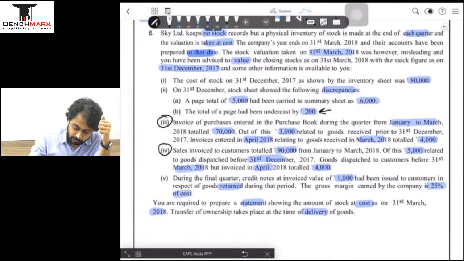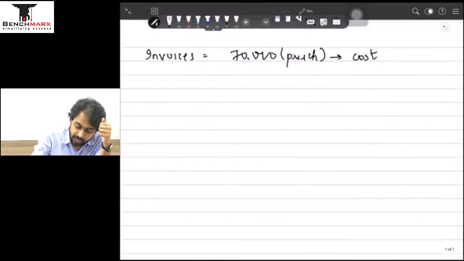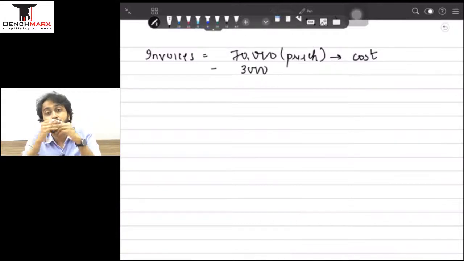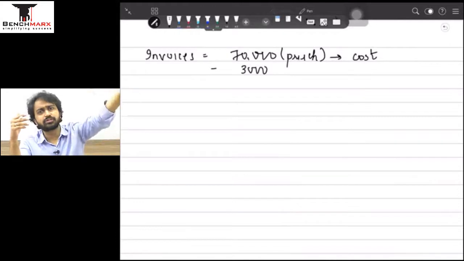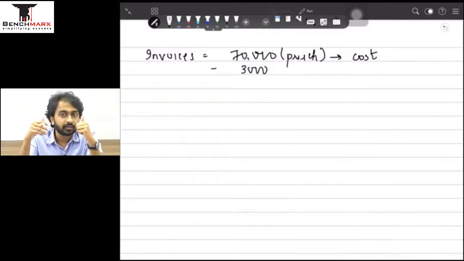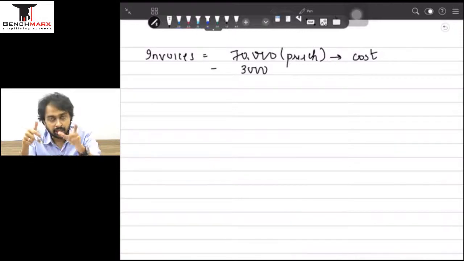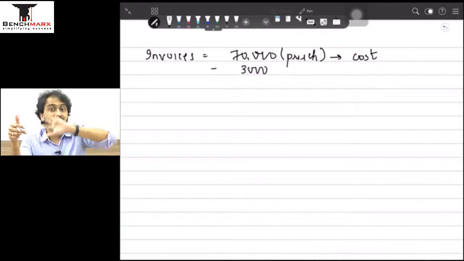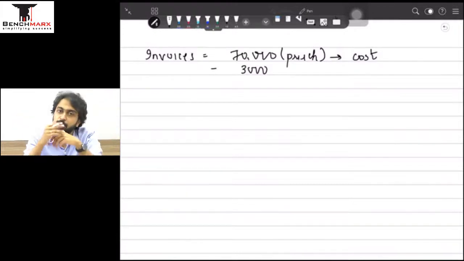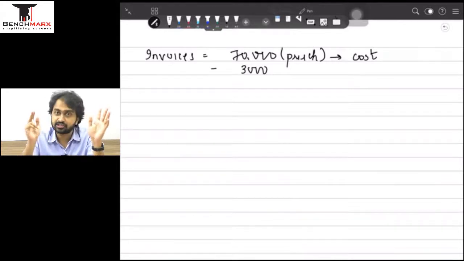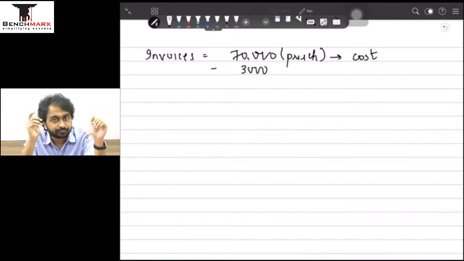So it is my job to ensure that this 70,000 में से I am going to subtract 3000 because this 3000 is already a part of the previous closing stock of 80,000. That is because I had received the goods in the previous quarter. तो मैं तभी add कर दिया होगा. अभी 70,000 के अंदर वो amount बैठा हुआ है, so when I add 70 I'll be also adding that 3. That means 3 डबल काउंट होगा. लास्ट टाइम के क्लोजिंग स्टॉक में भी आएगा and अभी के purchase में भी आएगा. So it is my job to reduce 3000. So adjust rupees 3000 from 70,000.